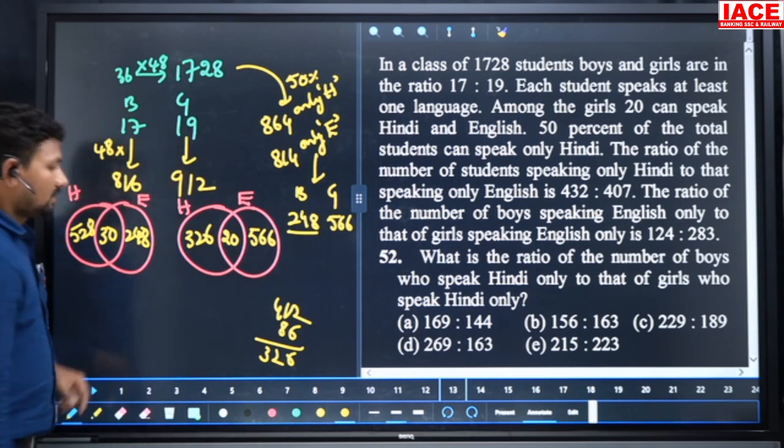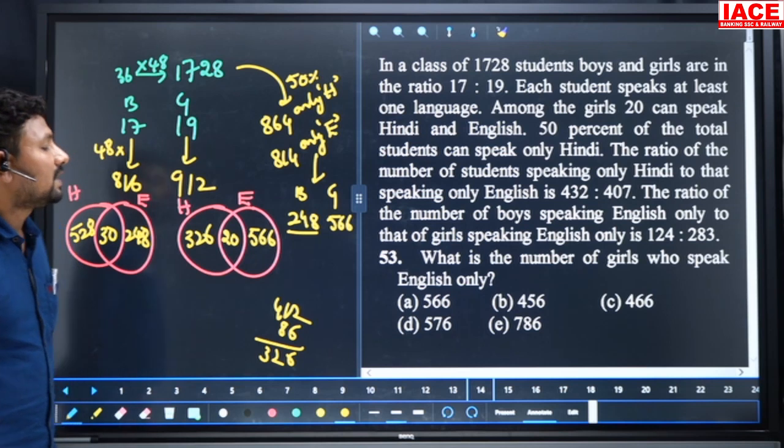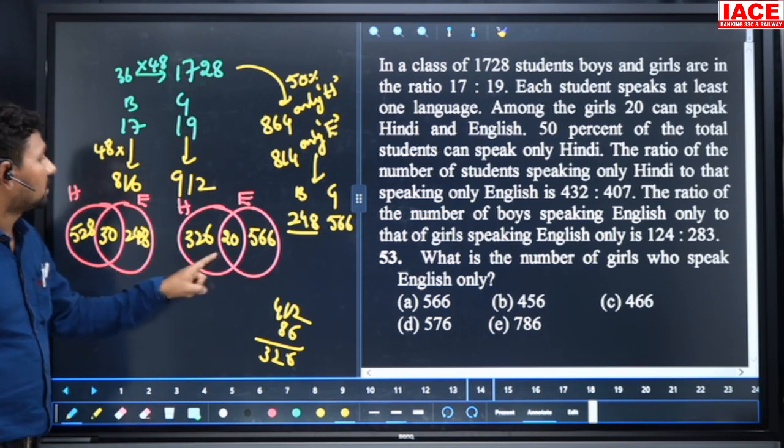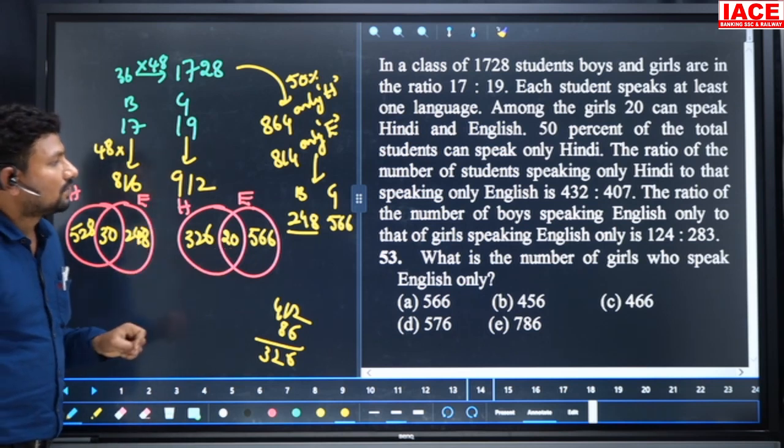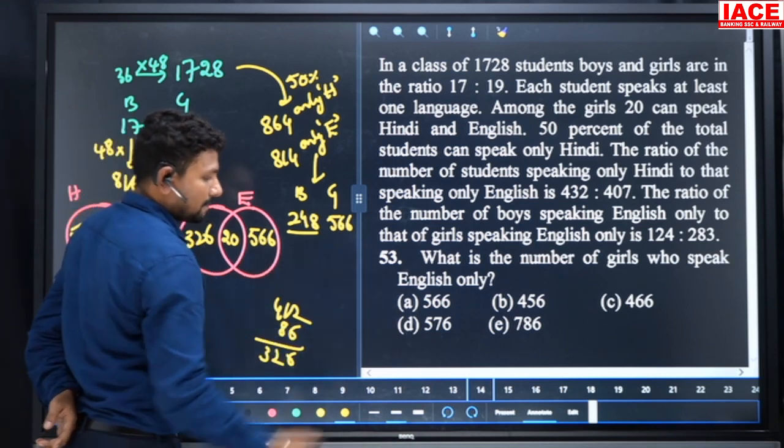And next, go for the next question. What is the number of girls who speak English only? Number of girls who speak English only, what is the number? 566. Our option is A.